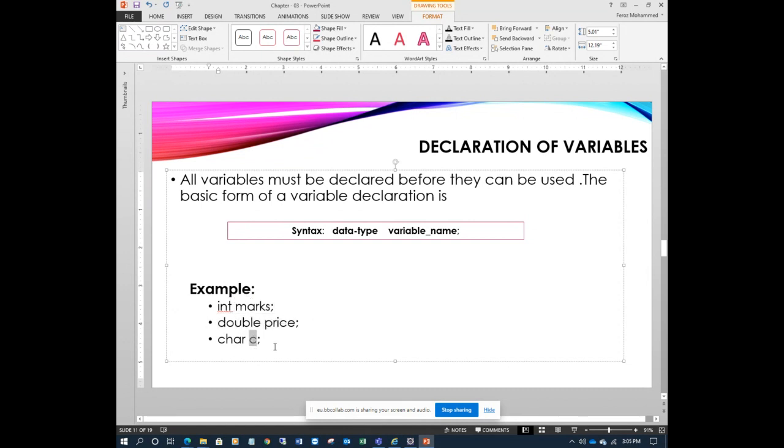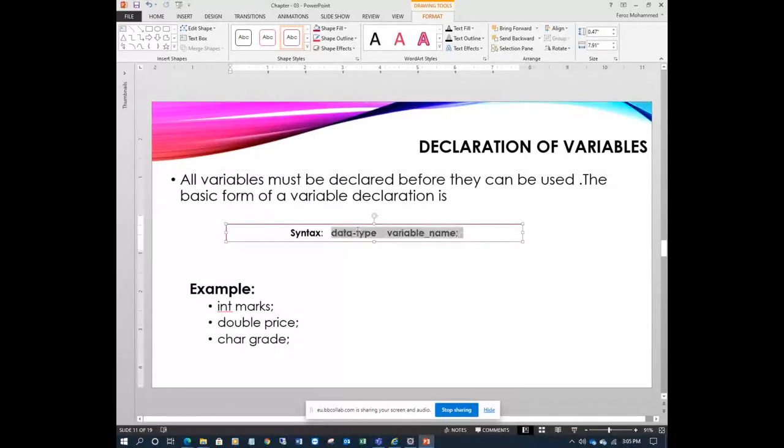Character holds any single letter or digit. You can have a big name or small name, no problem. Like you can say char grade. This grade holds one value, a single digit, number, letter or space. So this syntax is important. Follow this, everyone: data type, then variable name. Double, data type, price. You must memorize this syntax.